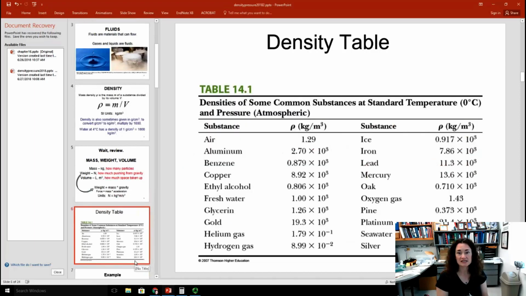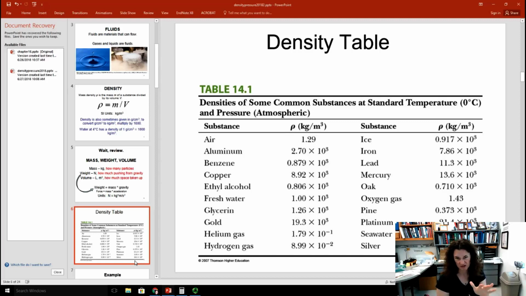Now, here's some densities of common substances at standard temperature and pressure. Standard temperature and pressure is defined as the freezing point of water, 0 degrees Celsius at sea level. So air has a density of about 1.3 kilograms per meter cubed. Now, that's a typical density for a gas at STP, roughly 1.